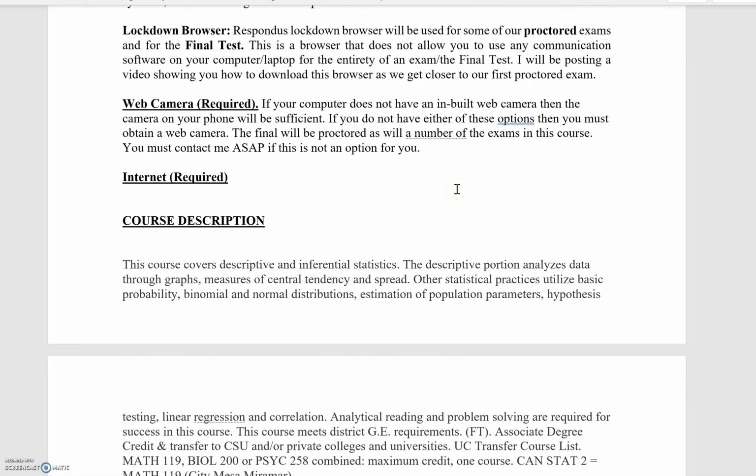So you are required to download a lockdown browser called Respondus. It says here that it will be used for some of our proctored exams and for the final test. And you need a webcam. Okay, these two things, you definitely need. Now, your first proctored exam is quite a ways away.